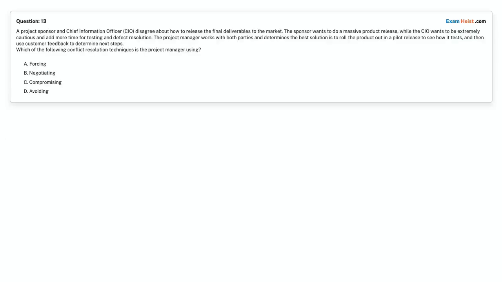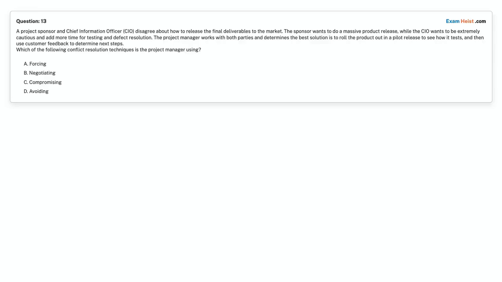Question 13. A project sponsor and Chief Information Officer (CIO) disagree about how to release the final deliverables to the market. The sponsor wants to do a massive product release, while the CIO wants to be extremely cautious and add more time for testing and defect resolution. The project manager works with both parties and determines the best solution is to roll the product out in a pilot release to see how it tests, and then use customer feedback to determine next steps.